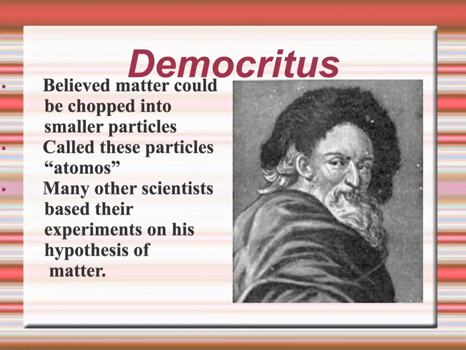The first person who ever came up with the idea of atoms was Democritus. Democritus was a Greek philosopher who lived a very long time ago, in about 440 BC. His job as a philosopher was to just go around thinking of things, and one of the things he thought about was the smallest particles that make up an object. He called these particles atomos, which really is Greek for uncuttable.